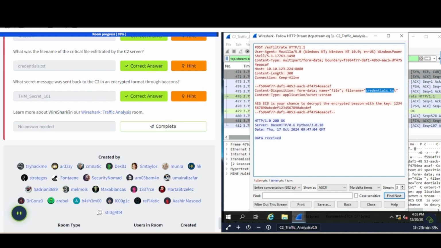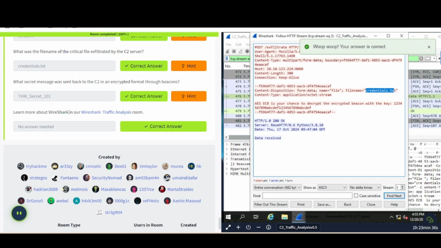All right, that was pretty good. I enjoyed this room because more than likely from the blue team side of things, you're probably going to have to use Wireshark or something similar in your career at some point. Also, I'll have additional resources located in the description area. There's a website out there called Malware Traffic Analysis, I think, or something like that. Anyway, I'll have a link to that site where you can go in and actually take a look at malicious PCAPs and load that up into Wireshark to build out your skill set in that area. It helps you get familiar with Wireshark also with analyzing PCAPs.